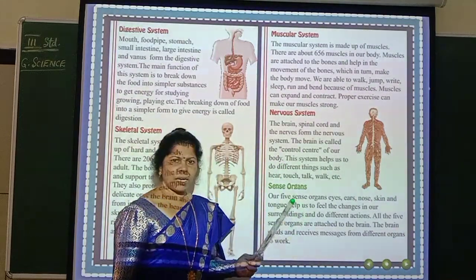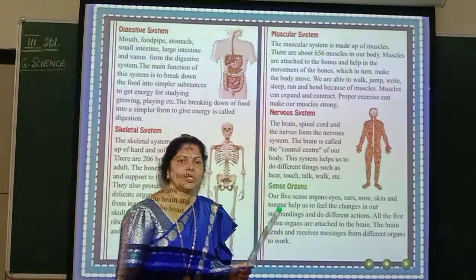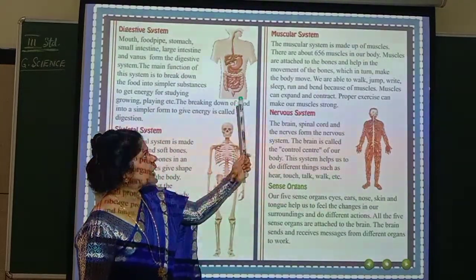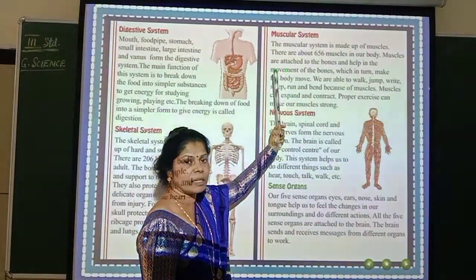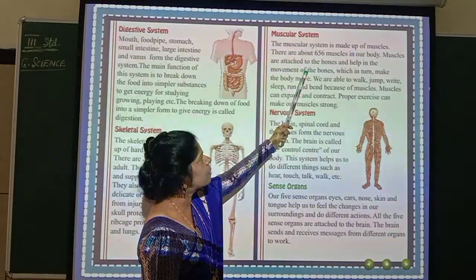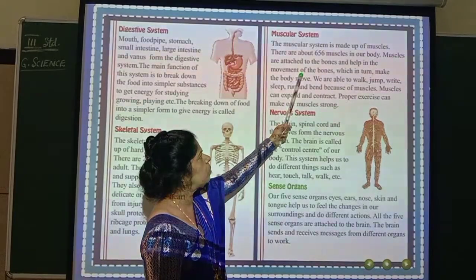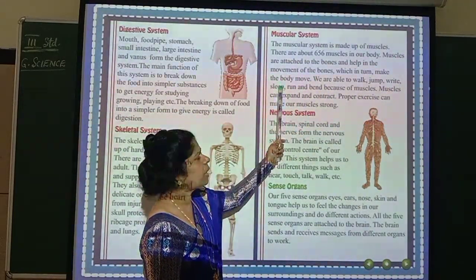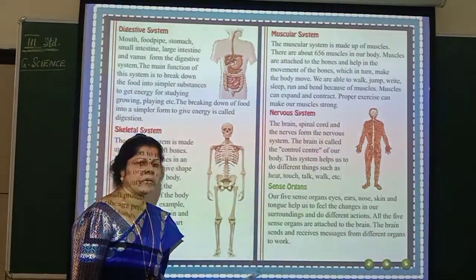Now you are standing here, you have to walk. What is happening? The muscles of the legs are helping you to move with the help of bones. Understood now? So like that, in the muscular system in total, how many muscles are there? There are 656 muscles in our body. Muscles are attached to the bones and help in the movement of bones, which in turn makes the body move. The whole body is covered with muscles.